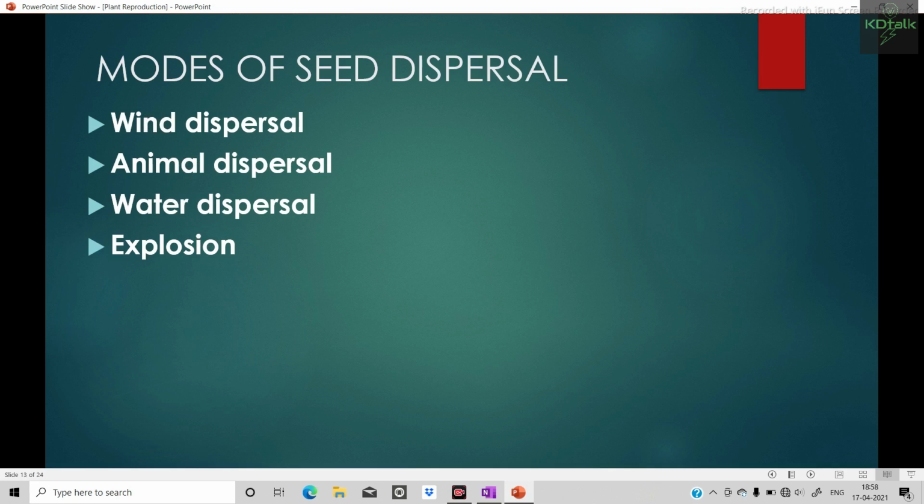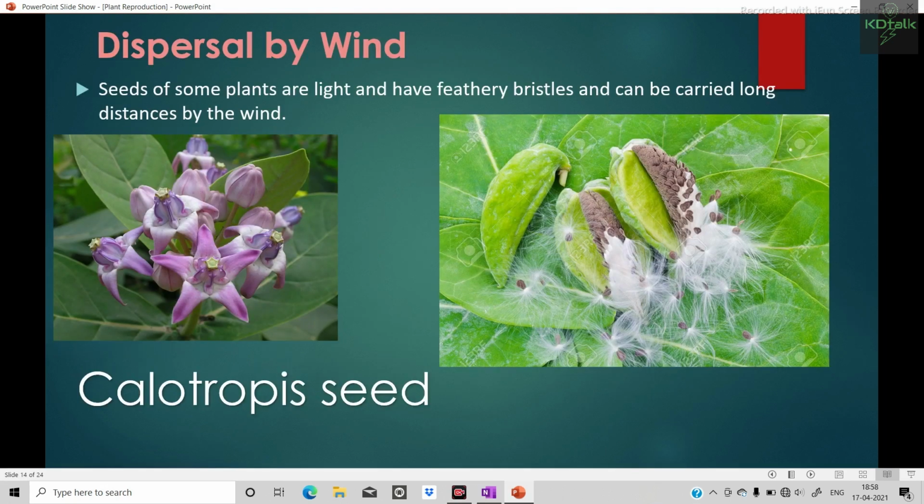First, wind dispersal, when the seed is dispersed or transferred by the wind. Here you can see this is Calotropis procera, in Odia known as Araka, and this is the fruit. In this type of seed dispersal, the seed has feathery bristles or feathery hairs, which help it fly in the wind. You can see here the tiny particle-like structures known as seeds.